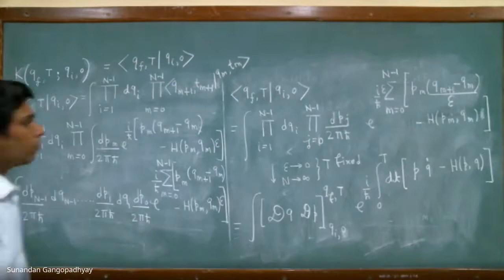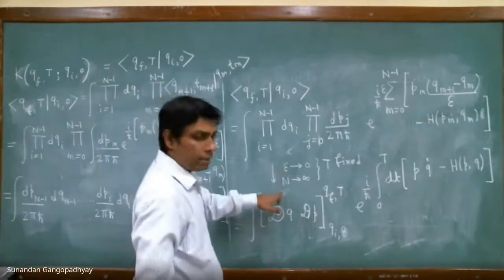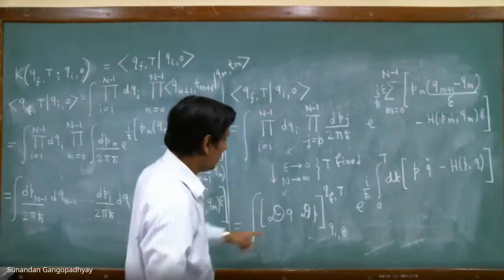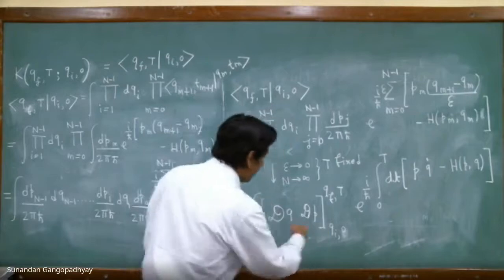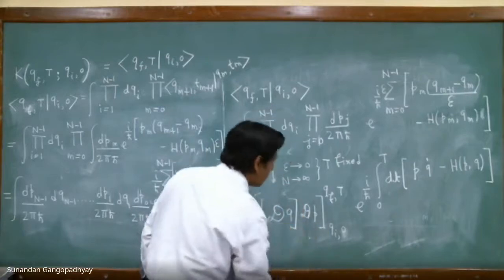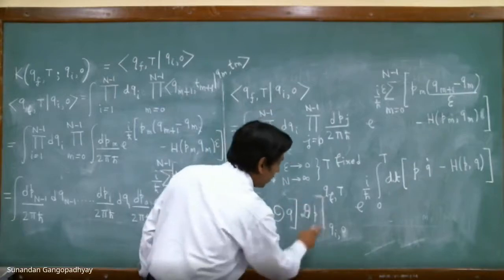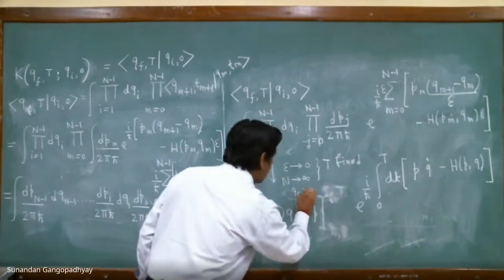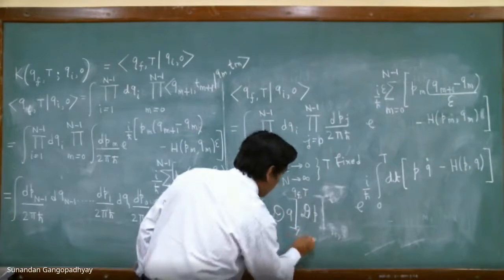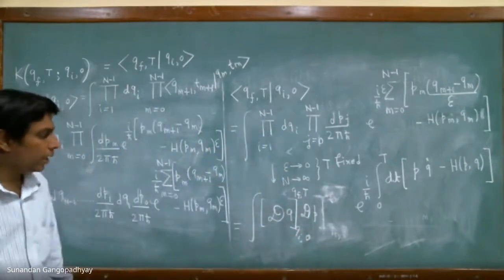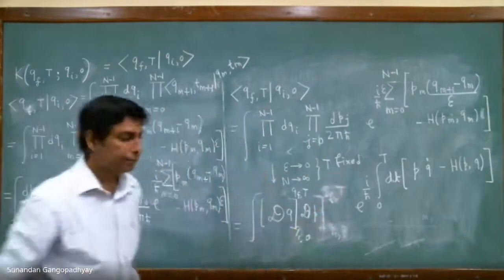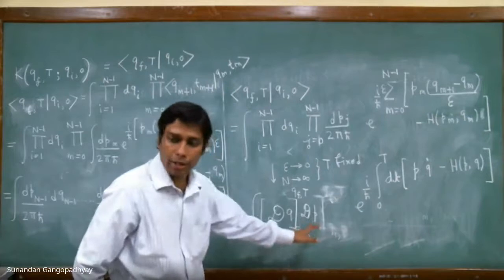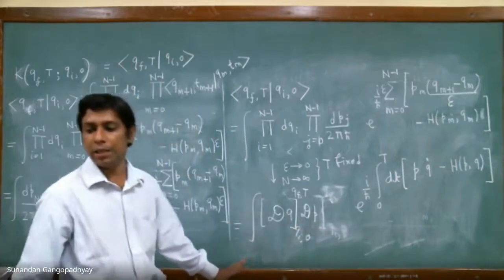So in the last step, we have taken these limits and formally written this dq. You can write this in this way also, whatever you want. You can put this over here, q(0) and q(t), or the way in which I wrote it down earlier, dq dt with the bracket. This is basically a functional measure, and this integral is a functional integral.